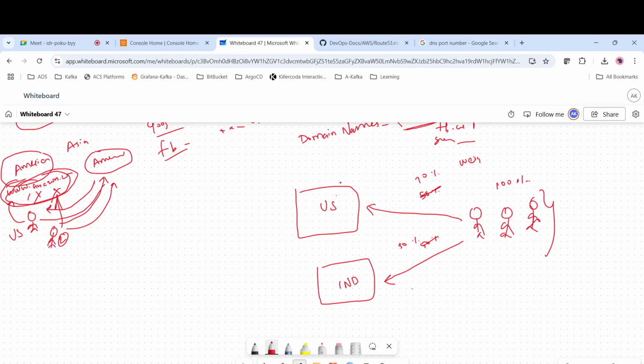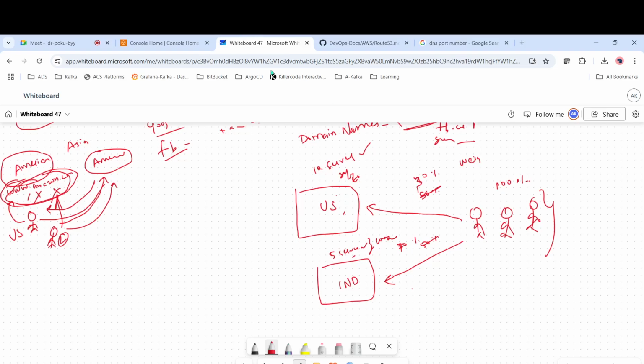For example, in case we have a data center in the US with 10 servers, and in India we have only 5 servers, then it is correct to send 70% of traffic to the US and 30% to India, because here the compute capacity is more, so it can handle more traffic. In case you have only 5 servers, then only 30% traffic it can handle, so it is good. Otherwise, if you send 70% traffic to the 5 servers, they will always be 100% utilized, and the other will be only 30% or 40% utilized. So in case you have to split based on weight, you can split it like that.